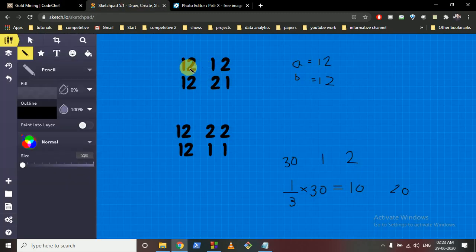So there can be 2 cases. I've written down 2 cases for the 2 test cases. Let's assume there are 2 gold mines. The first gold mine has 12 gold, and Chef has a speed of 1 and Shefu has a speed of 2, and this is reversed in the other case. I'm just writing a simple example to make it more clear. So there can be 2 cases: both of them are working in different mines, or both of them are working in the same mine at the same time. So let's assume this is the speed.